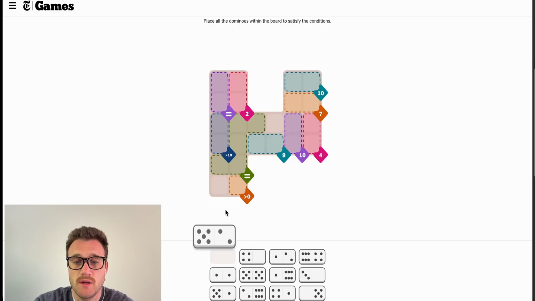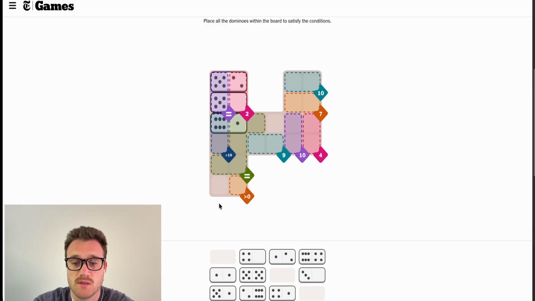It could be 2, 5, 0, 5, maybe 1, 6, 1, 5. The only issue is, actually, we have a 1, 4 that could play here. The double 1s have to go here. This has to be a 5, and it can't go into the 10. This has to be 6 and a 4. We do have 2 6s and 2 4s, so we could build the 10.